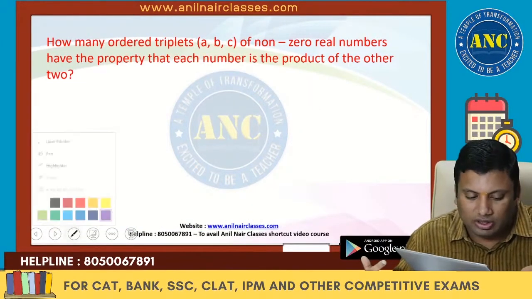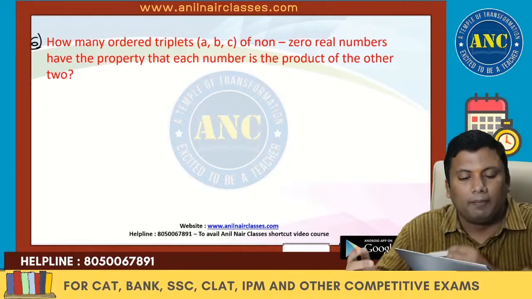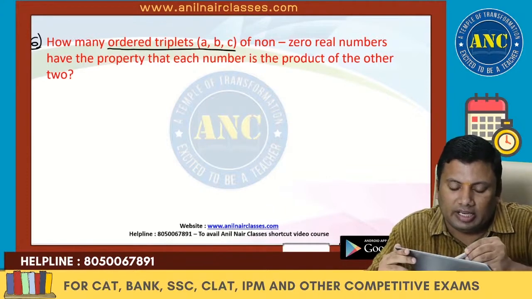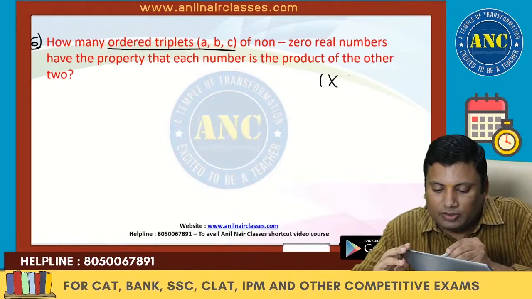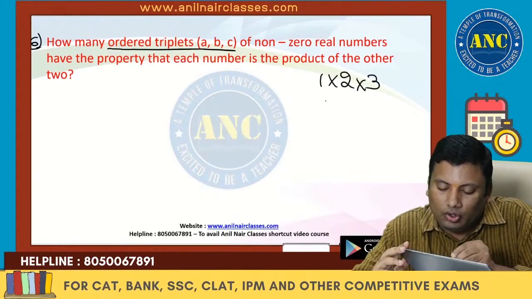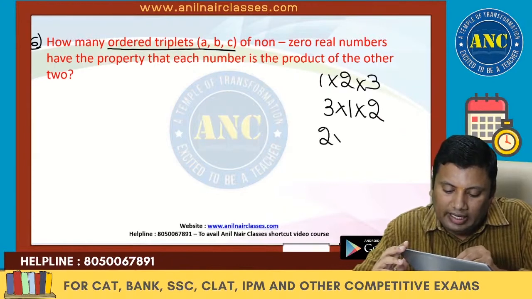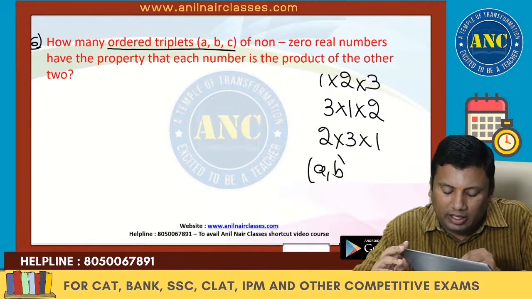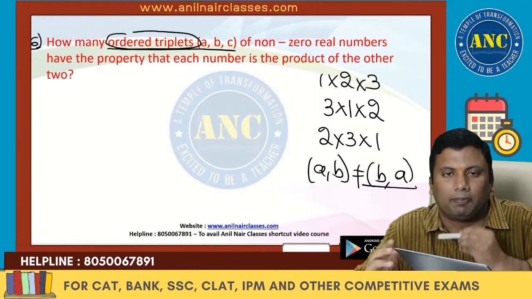Next one, the most highly repeated mistake question. Please read the question. How many ordered triplets? Ordering also matters. Ordering also matters means 1 into 2 into 3 is different from 3 into 1 into 2. It is different from 2 into 3 into 1. A comma B and B comma A both are unequal. That is what you mean by ordered triplets.